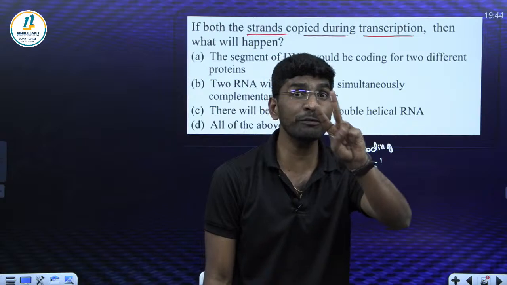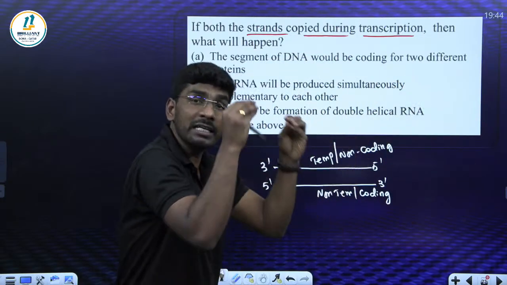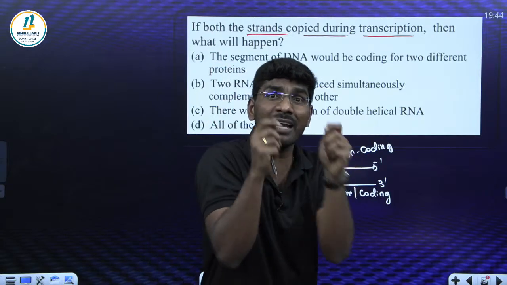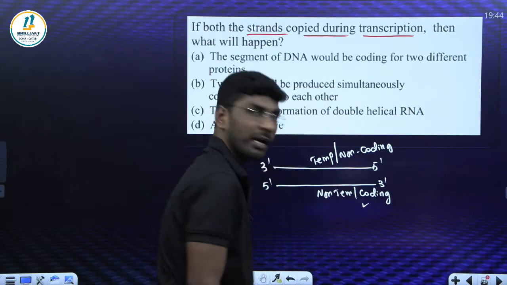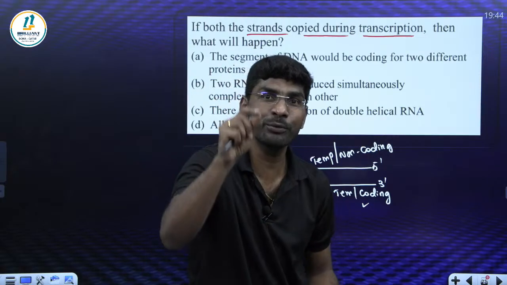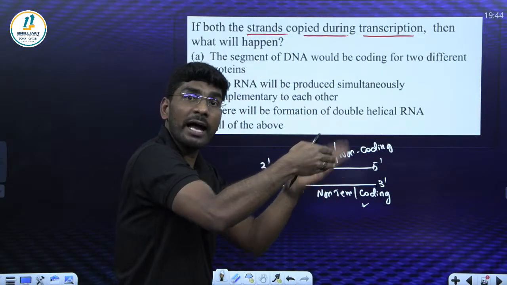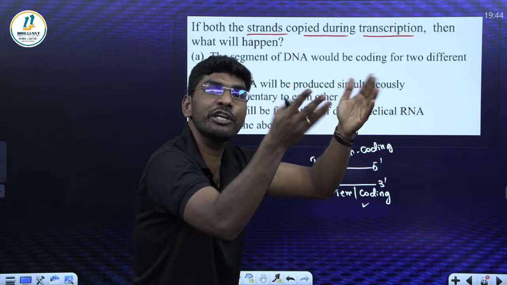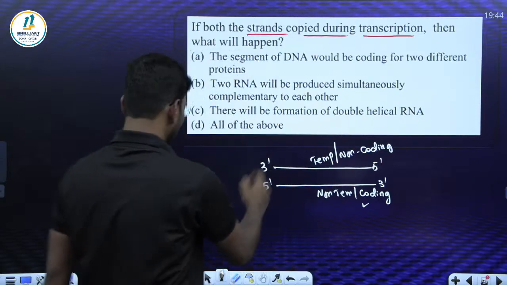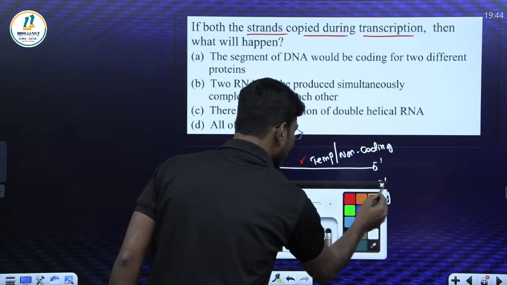What happens if both undergo transcription? I told you, out of 2, only one undergoes transcription, the other one will not. I clearly mentioned, protein information is encrypted where? In the coding strand. To get that coding strand sequence in mRNA, we have to transcribe the template strand. That's why the coding strand and mRNA are almost the same, only in place of T you change, my dear. So what happens if both undergo transcription? Let's read. If both undergo transcription, let's take this one to make mRNA.